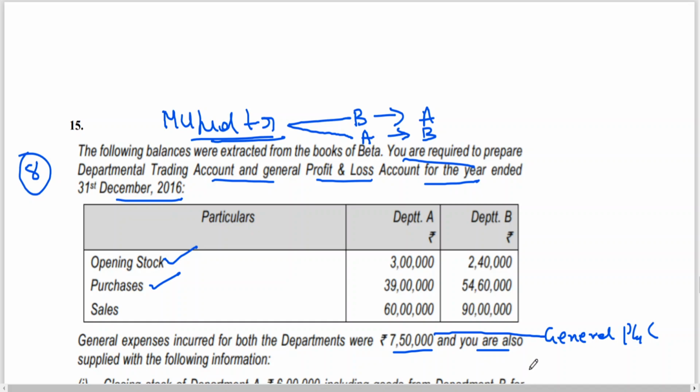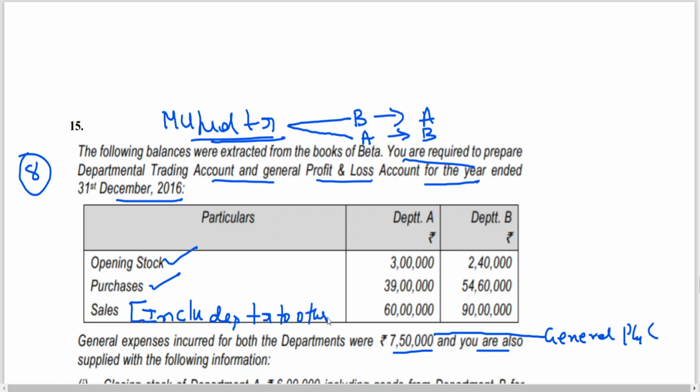That means please remember, A's sales include transfer to other department. A sales include transfer to B. B sales include transfer to A. That information has not been given, but it has already been included in the sales.